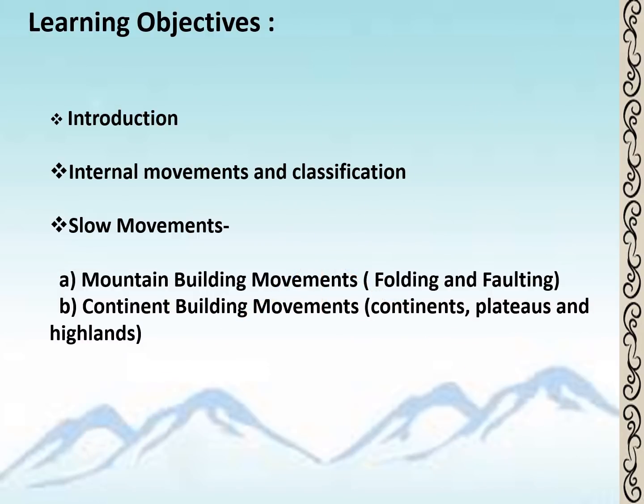So, our learning objectives for today will be introduction, internal movements and its classification. Internal movements over here means the endogenetic movements, the movements which are from within the earth. Internal movements are then classified into two categories, that is slow movements and sudden movements. But today we are looking at slow movements. So, what are slow movements, children?